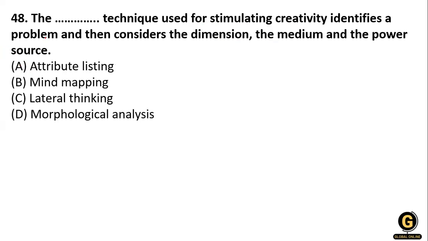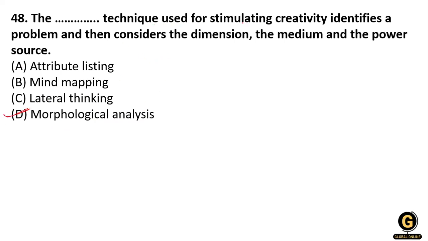The next question: the dash, the technique used for stimulating creativity, defining a problem, and then considering the dimensions, the mediums, and the powers of the source. Is it attribute listing, mind mapping, lateral thinking, or morphological analysis? Okay, so it is morphological analysis.